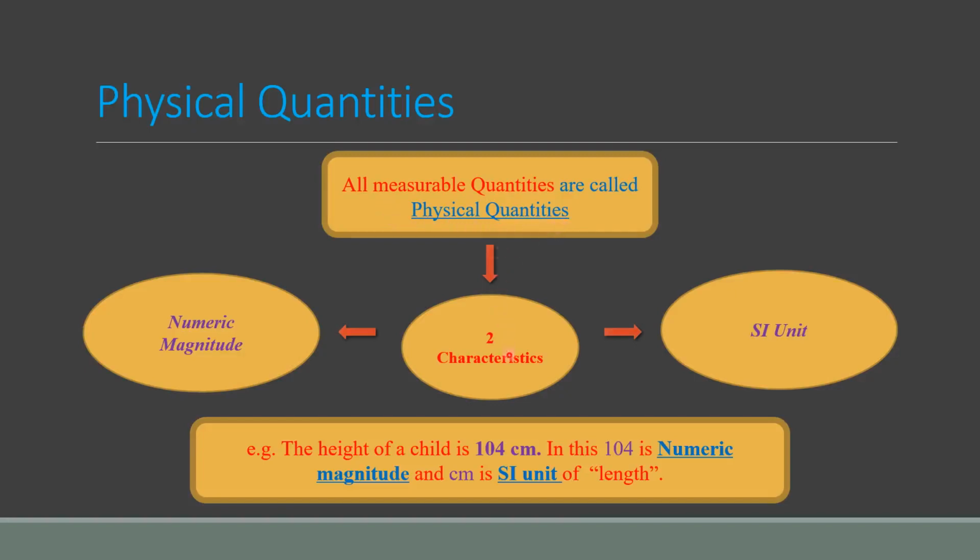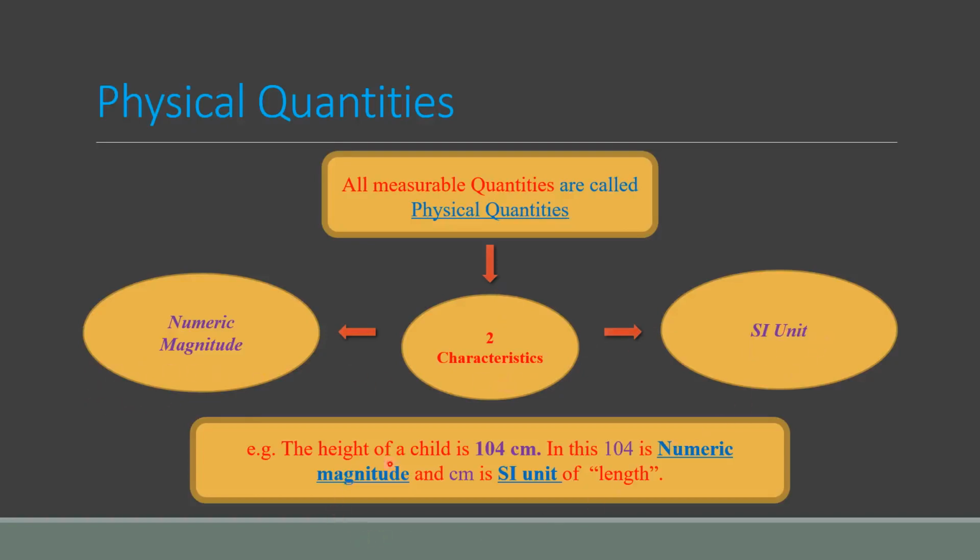There are two main characteristics of physical quantities. Number one, numeric magnitude, and number two, SI unit. Here SI stands for System International. I am repeating, SI stands for System International, or you can say International System of Unit. It is all over the world, it is standardized. So two basic characteristics of measurable quantities, numeric magnitude and SI unit.